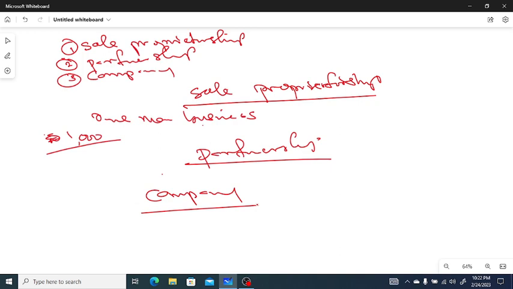What this means is that the owners of this company are called shareholders. Their liability is limited by the shares they bought, that is, let's say, the money they invested in that business. This is what this means.